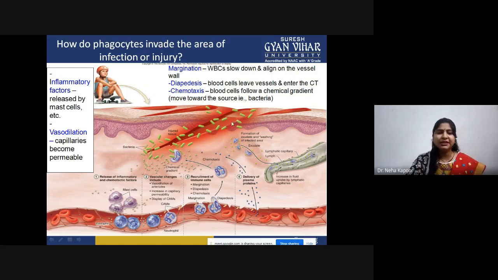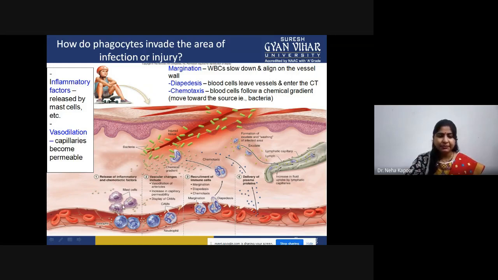When the bacteria enter, the first thing is chemotaxis. Our first step involved is the release of inflammatory factors, mediated by mast cells, that means basophils. As you can see, this is the first step.